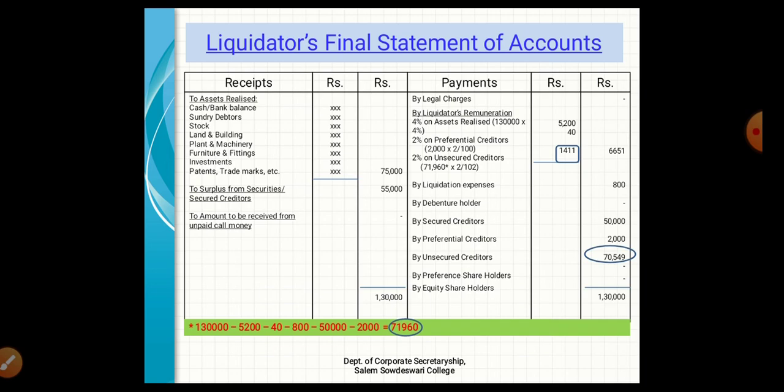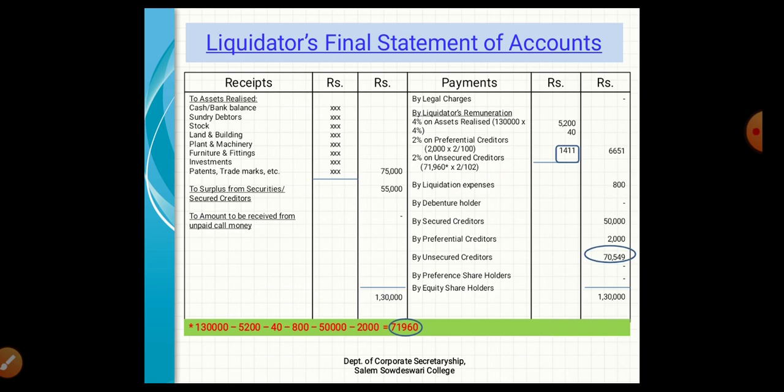So in this 71,960, the 2% of the unsecured creditors amount is also included. So we just take it away from that amount. So 71,960 into 2 divided by 102, the amount will be 1,411. So total remuneration will be 6,651, and the balance amount available for payment to unsecured creditors is 70,549. So the total on both sides will be 1,30,000.